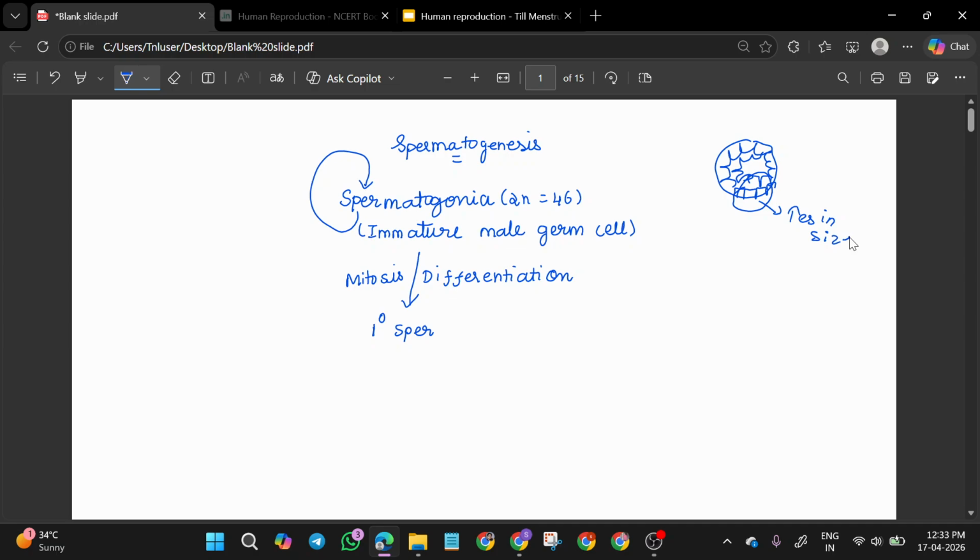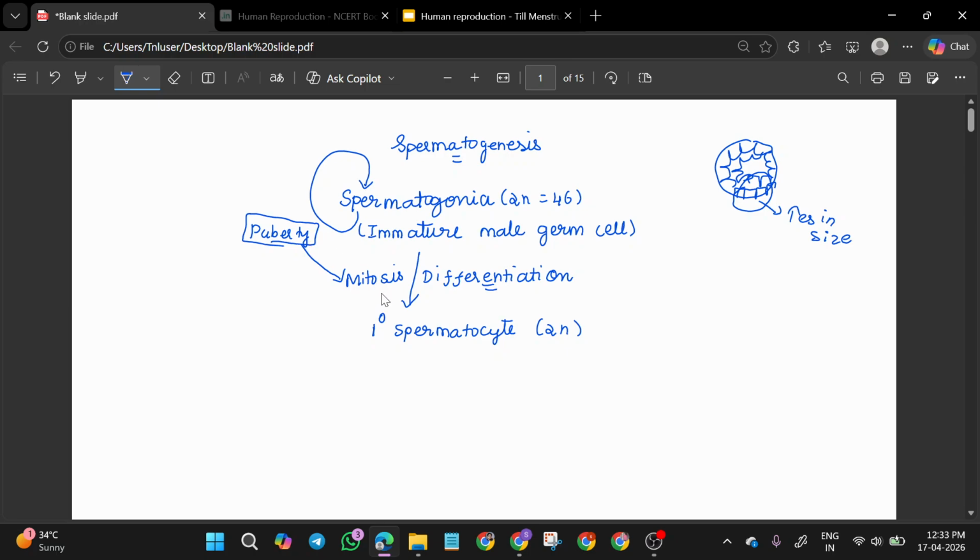That is why we call it differentiation. It forms primary spermatocyte. Since this was mitosis, the chromosome number stays the same, so this is also 2n. Now you can see this occurs only at the time of puberty.